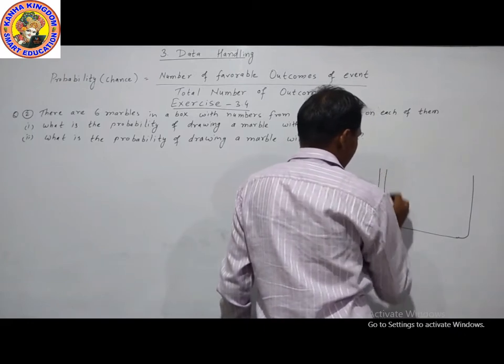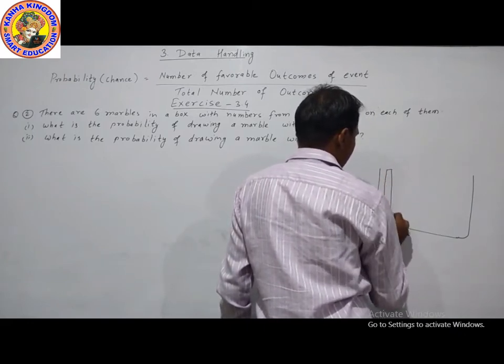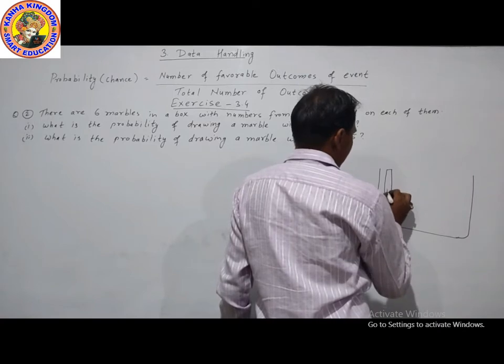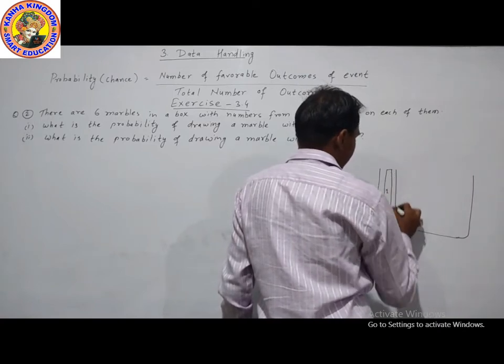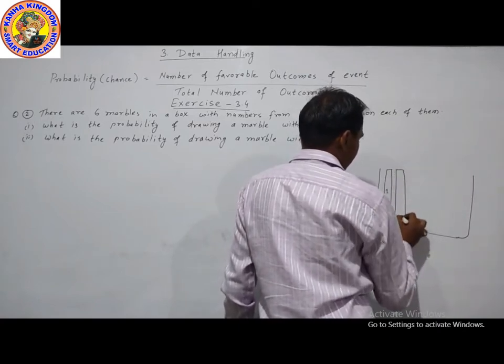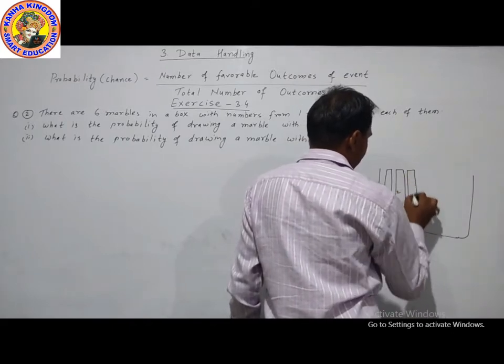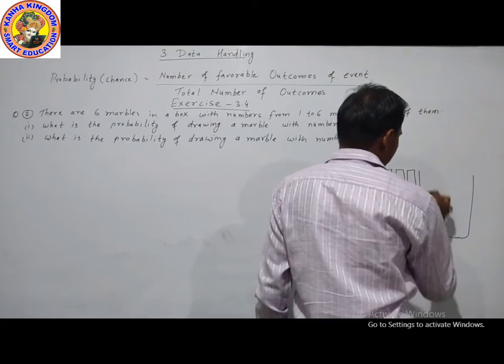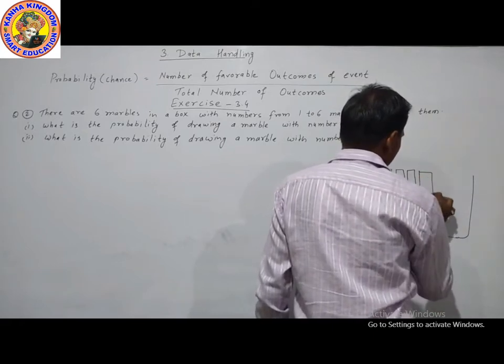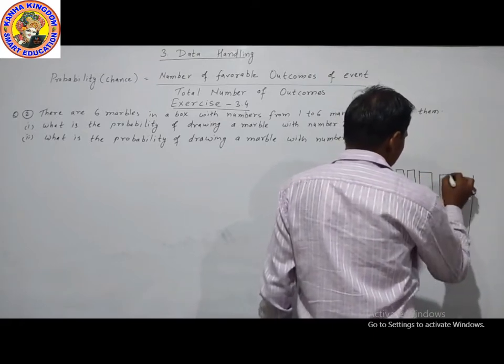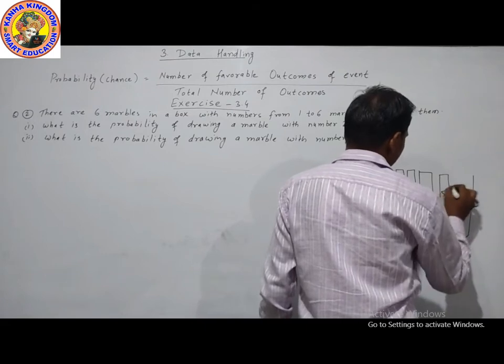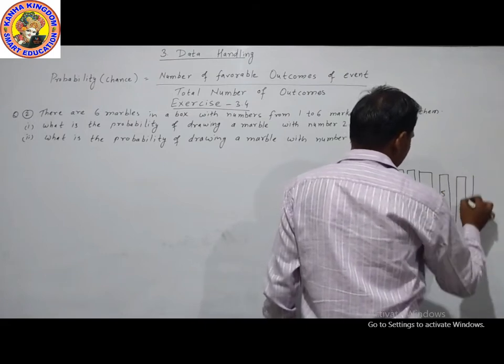In this box there are 6 marbles, numbered 1, 2, 3, 4, 5 and 6.